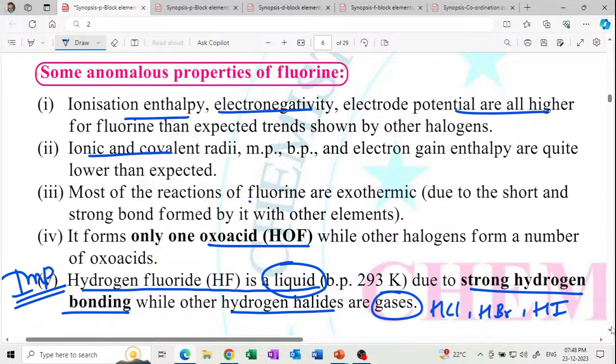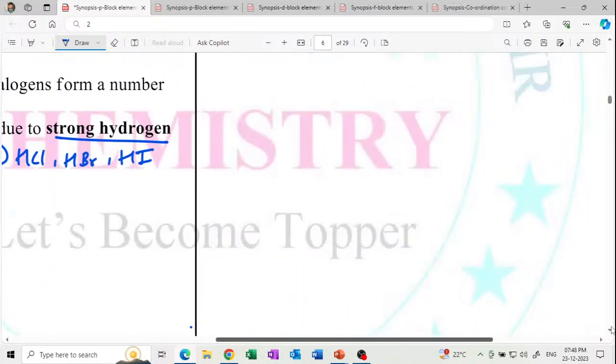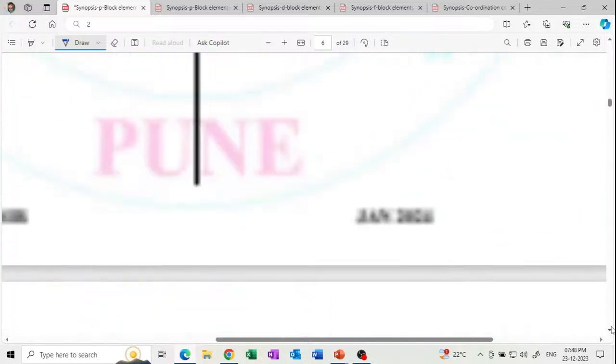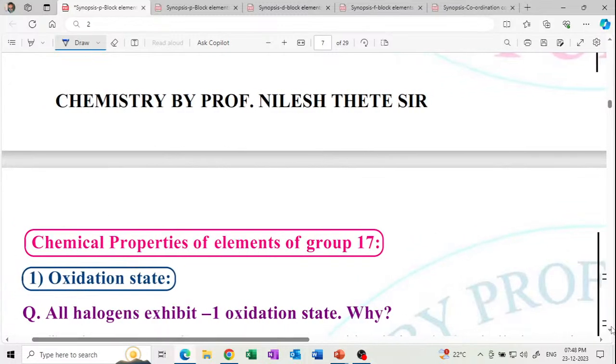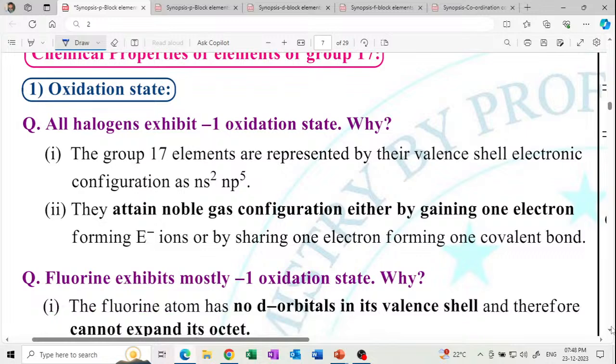And most of the reactions of fluorine are exothermic. Chemical properties of elements of group 17: oxidation state. All halogens exhibit the -1 oxidation state because 1 electron is required to complete their octet.